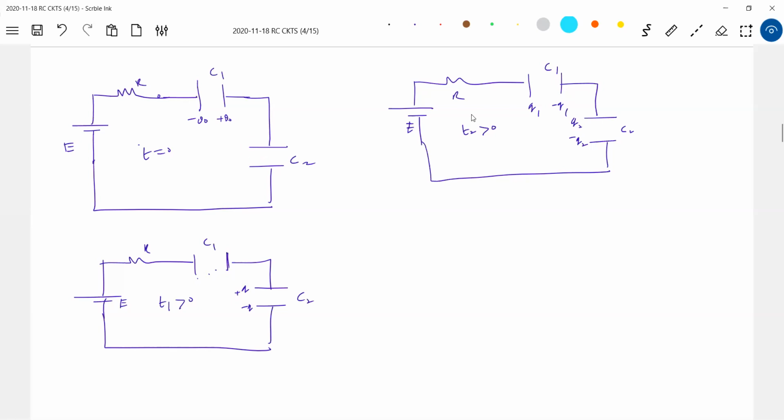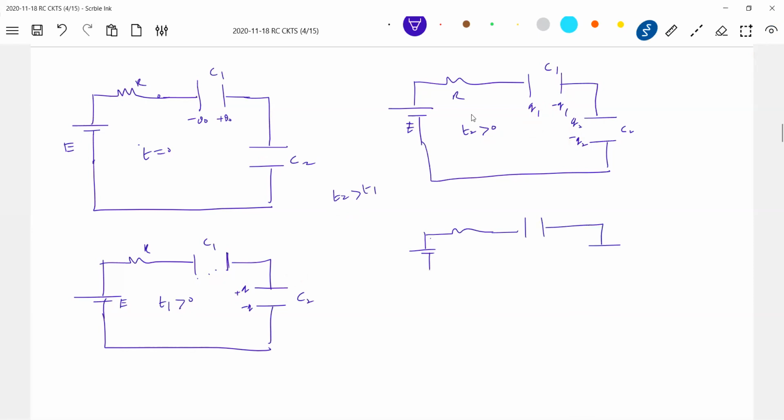Nobody wants to ask you to find the current. They just want to ask you such things. At one instant, the charge on capacitor C1 will be 0. Then after certain time, T2 greater than T1, again you see that the charge in both the capacitors will never be equal. Now, sir, finally the steady state. Okay, finally the steady state. I think you have enough.